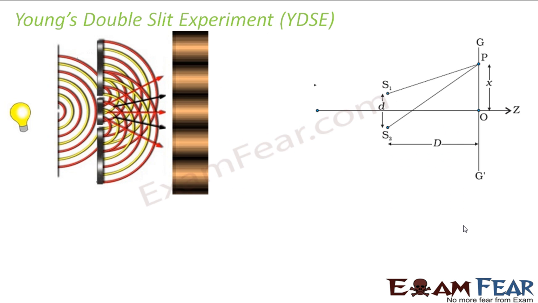So here comes the famous Young's double slit experiment. Now, why did Thomas Young perform this experiment? What was his purpose to do this experiment? Thomas Young also wanted to find out how he could prove the wave nature of light. Because there has to be some experiment performed to prove the truth of a statement.